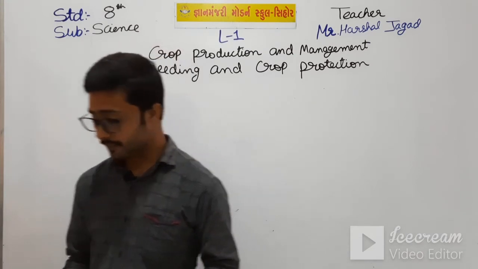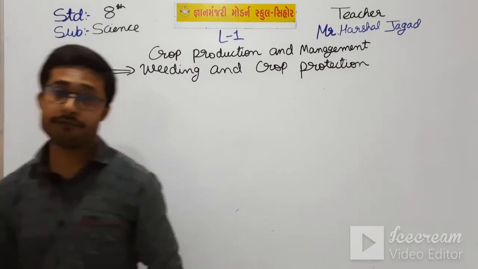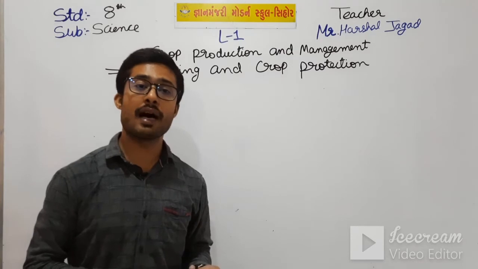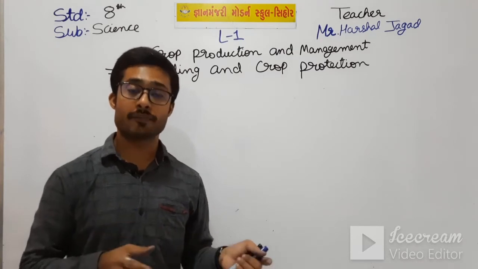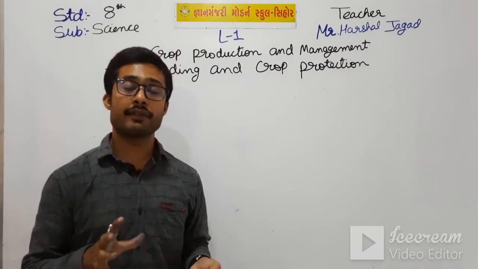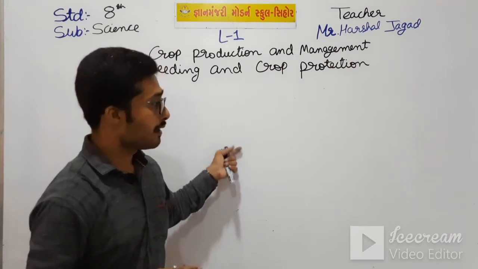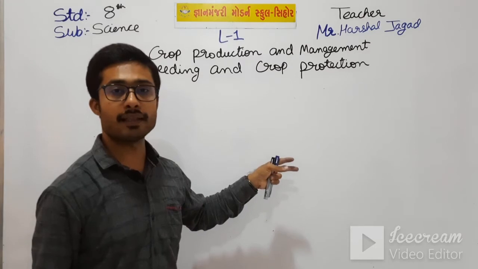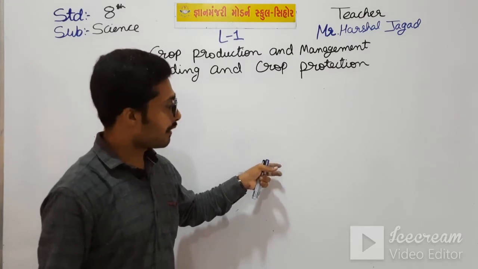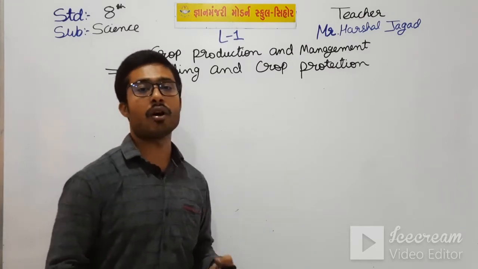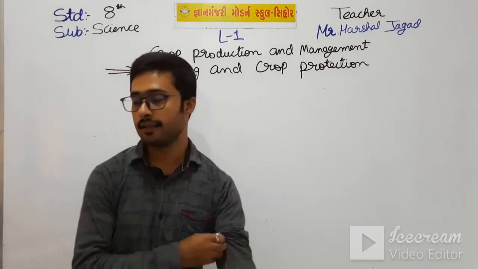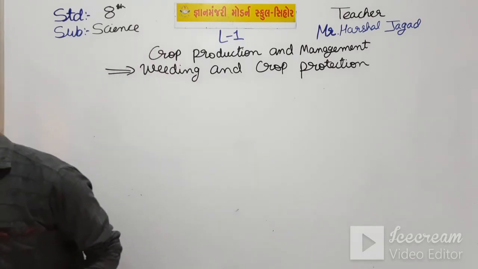So here, if we add chemicals to remove the weeds, it also harms the farmer who is spraying, and if we spray the poison, it is also taken up by the crops and the crops are poisoned, and it harms our health. So this is the main thing.